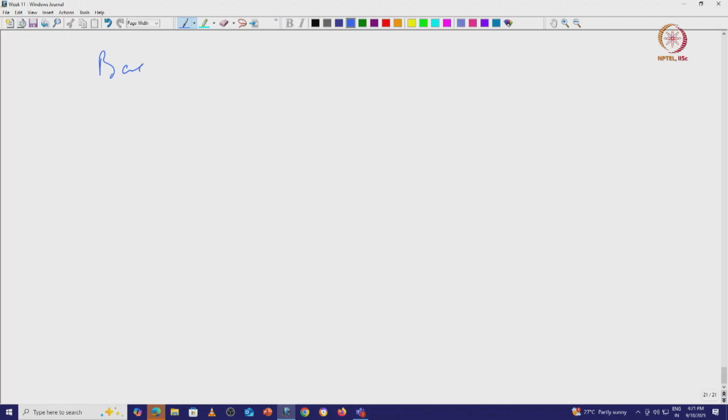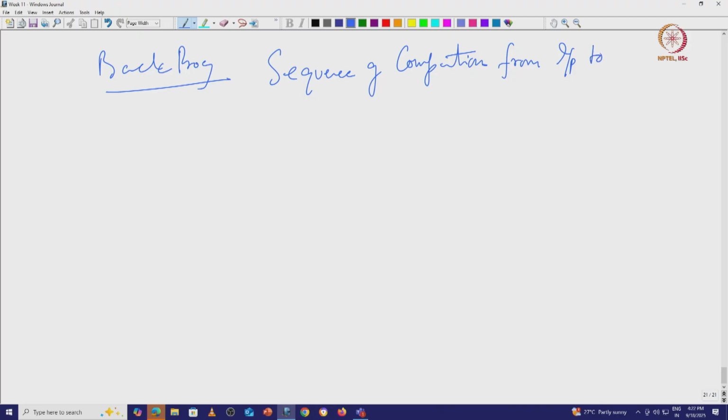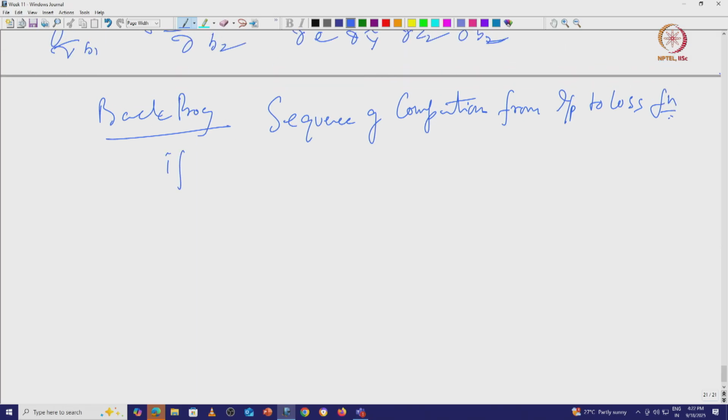So, this idea of back propagation is really a sequence of computation from input to loss function, if it is differentiable, that is very important, differentiable at every step.